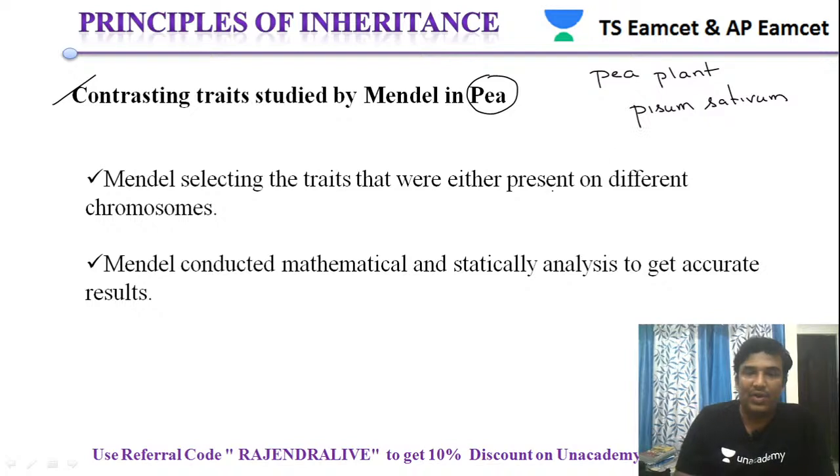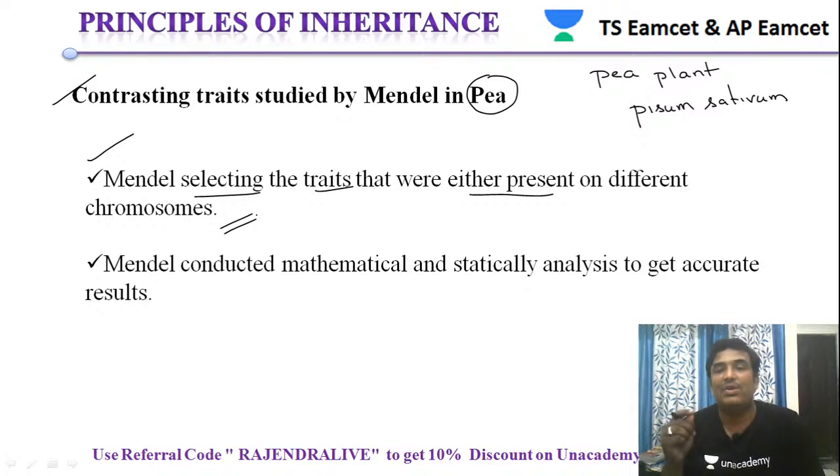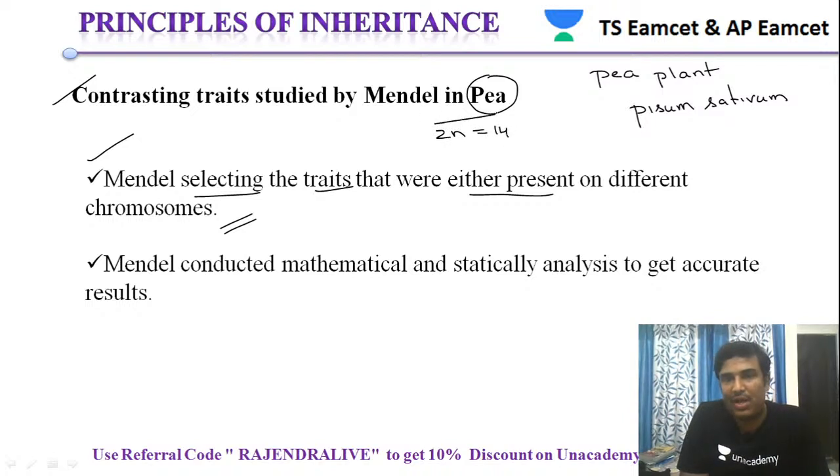Let us see what was done by Mendel in his experiment. Mendel selected traits that were present on different chromosomes. We know that the pea plant has 2n equal to 14, which is the chromosome number of the pea plant. That means it has 7 pairs of chromosomes.